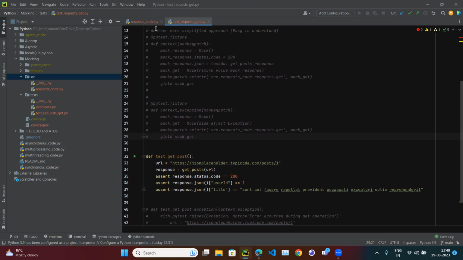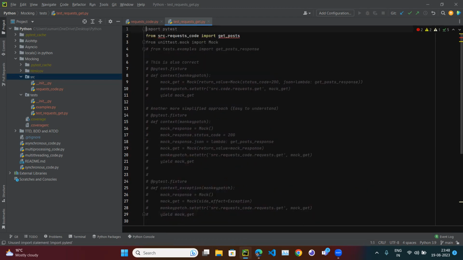To use the PyTest fixture, we have to import the library. Hopefully I am not explaining what PyTest and pytest.fixture are, because I am considering we already know that.